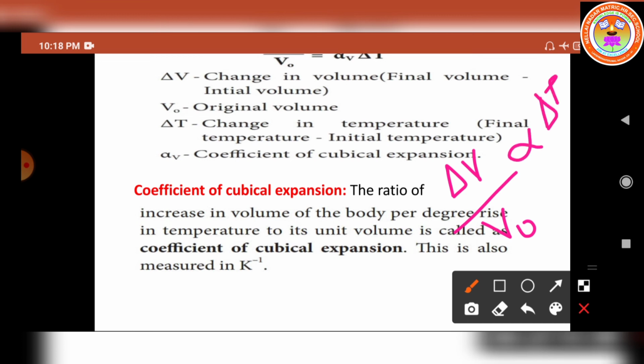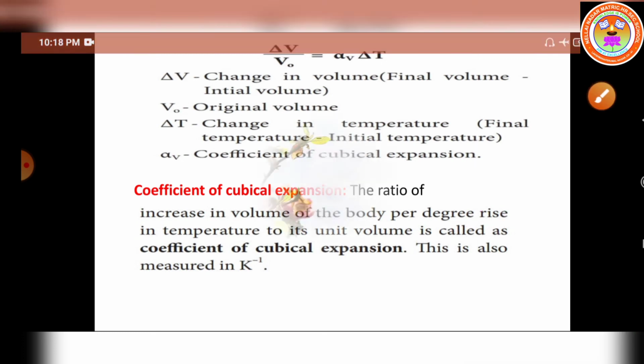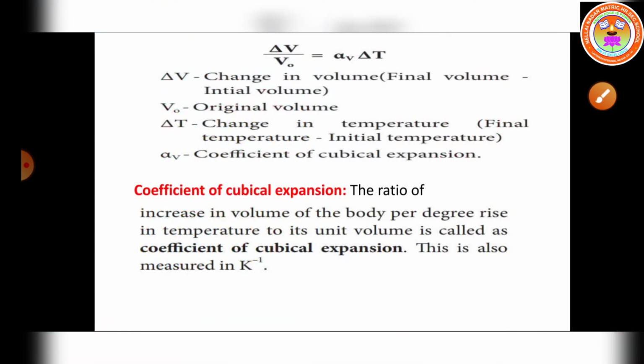So delta V by V naught is directly proportional to delta T. Now the proportionality is removed by a constant term, so we can write delta V by V naught is equal to alpha suffix V into delta T.